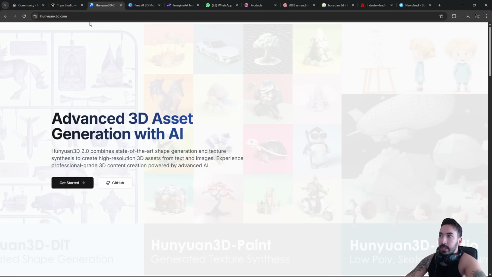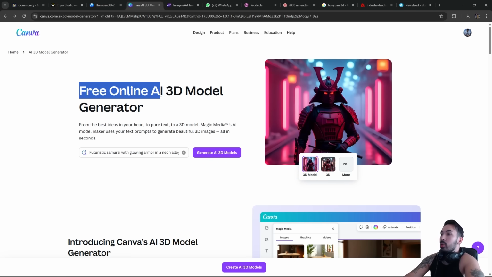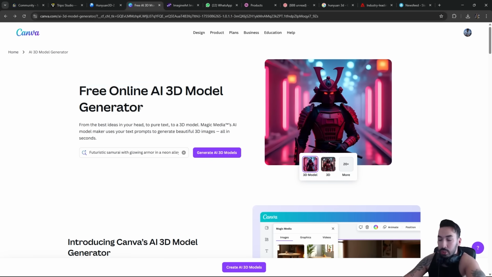After that, we're going to look at Hunyuan 3D, which is a Chinese AI 3D model generator. Somebody in the comment section told me the other day that this is the best one because it also generates models with good topology, which I seriously doubt, but we're gonna see. And we also got Canva, which claims to have a free online AI 3D model generator, which once again I seriously doubt, but we're gonna be able to see it today.